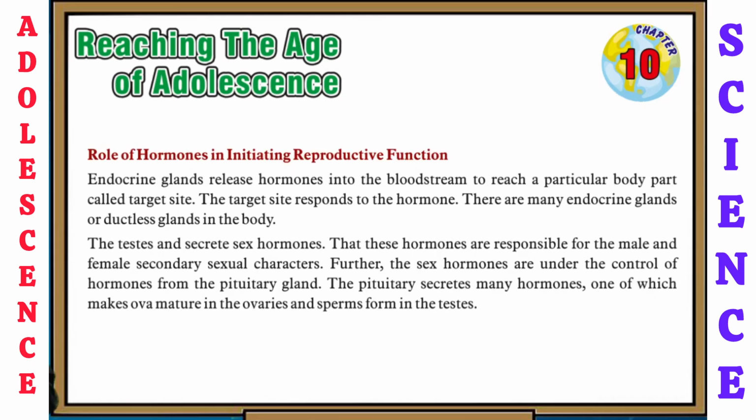So now let's see the role of hormones in initiating reproductive functions. Endocrine glands release hormones into the bloodstream to reach a particular body part called the target site. The target site responds to the hormone. There are many endocrine glands or ductless glands in the body. The testes and ovaries secrete sex hormones, and those hormones are responsible for the male and female secondary sexual characters. Further, the sex hormones are under the control of hormones from the pituitary gland. The pituitary secretes many hormones, one of which makes ova mature in the ovaries and sperms form in the testes.